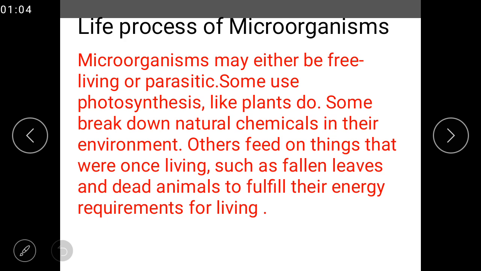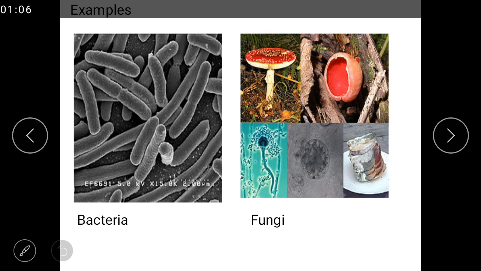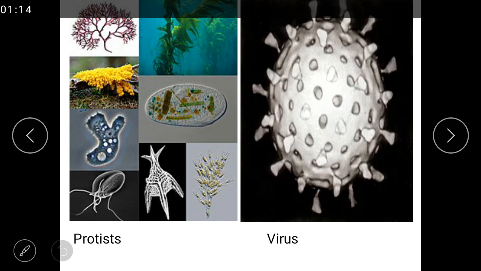Next, you can see here the pictures of microorganisms: bacteria, fungi, and you can see protist and virus. And you know about the coronavirus. Listen, a virus is a sub-microscopic infectious agent that replicates only inside the living cells of an organism.